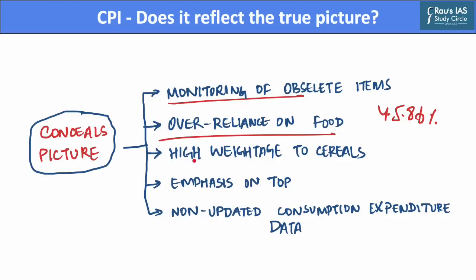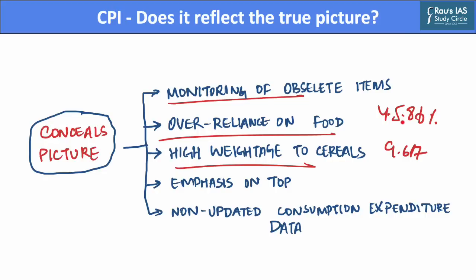Further, there is a high weightage on cereals, as cereals account for 9.67% of total weightage. And it brings us two important issues. First, as nations undergo economic advancements and societal progress, a typical trajectory should involve diversifying food intakes and embracing a broader range of nutrient rich options, which should be beyond the cereals.